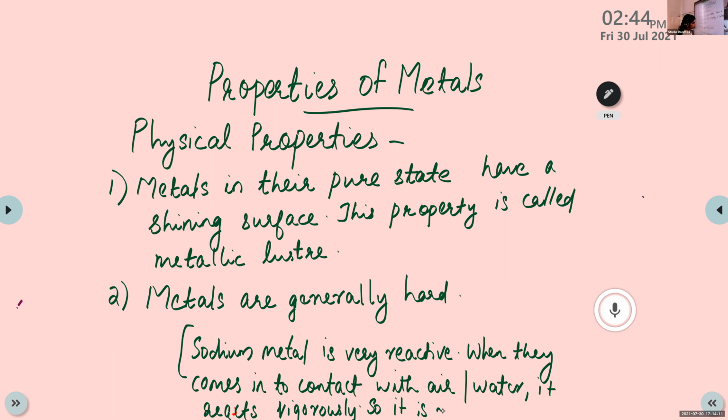So it is always stored in kerosene. I will show you the video of the reaction of sodium metal in water in the next class. Sodium metal is very reactive. When it comes into contact with air or water, it reacts vigorously, so it is always stored in kerosene to avoid contact between this metal and air or water.